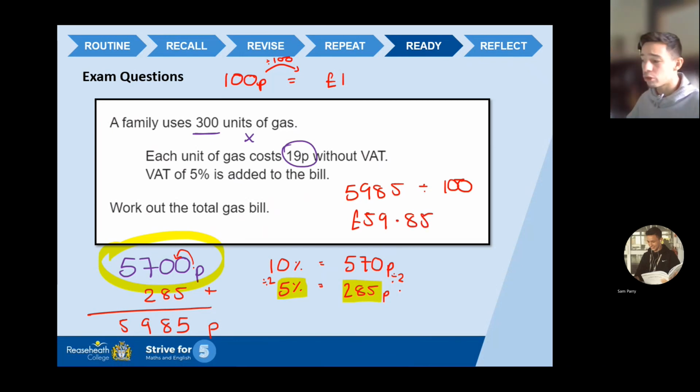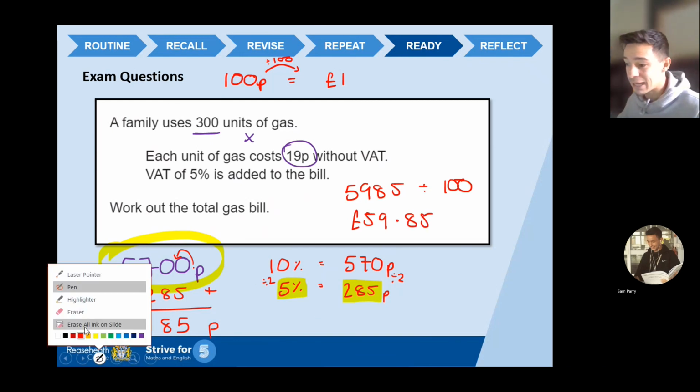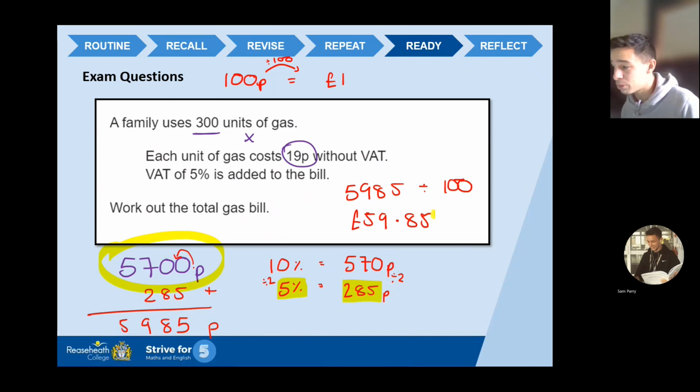So if you've got that as your answer, extra well done. You've been able to convert all those pennies into pounds. And like to say, in real life, that is something much more likely you would expect to receive on a bill. Never in my life have I ever had to pay for food or the bill or anything or rent in pennies. It's always been pound symbols in there, unfortunately. It's never been so cheap as to be just pennies. Okay, but there's the final answer.